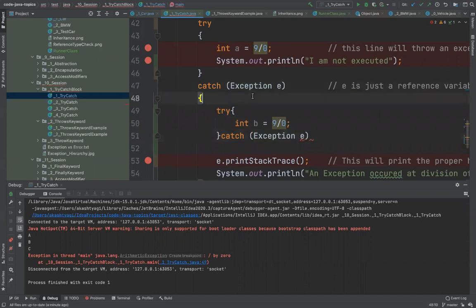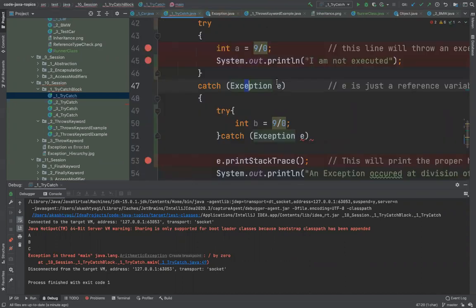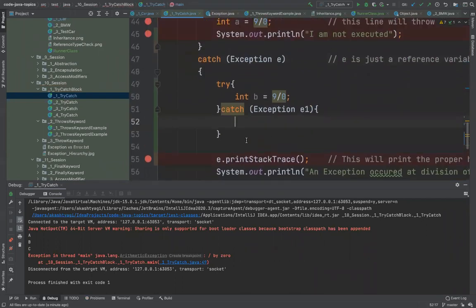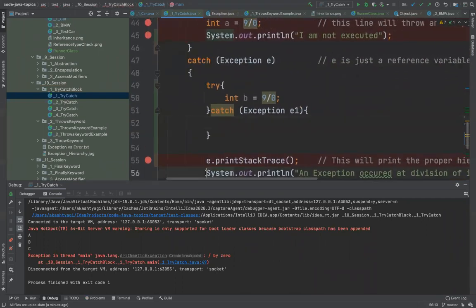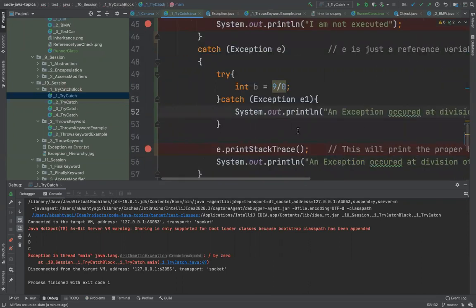Exception is, by the way, nothing but a class. Don't worry about what this is. It's still a class, and I am creating an object of it, so I'm writing Exception E1. That's a syntax which you have to follow if you want to use a try catch. Then inside this, I can write "exception is caught", the same statement maybe. I'll put this here.